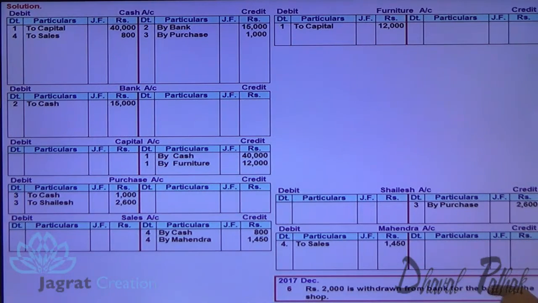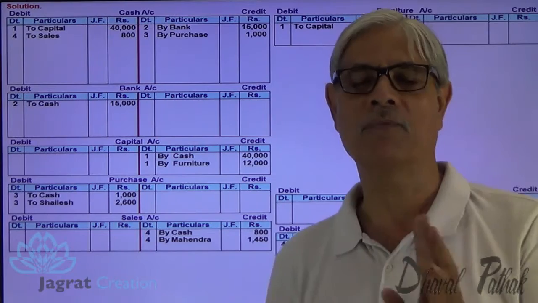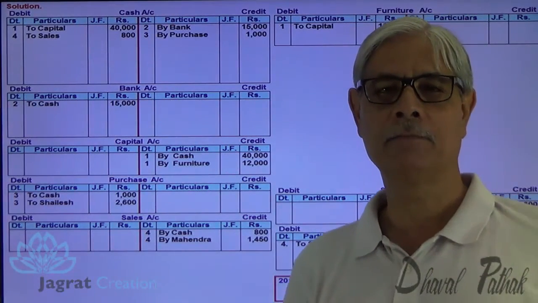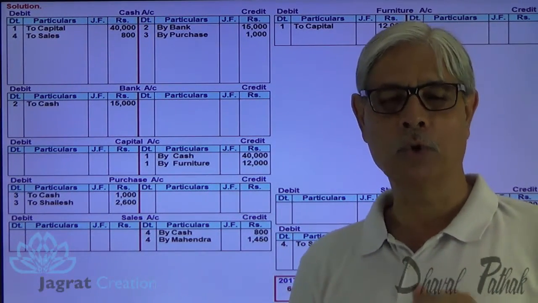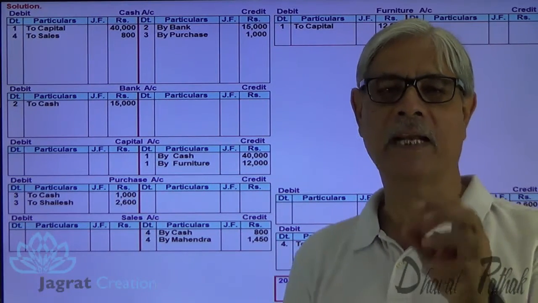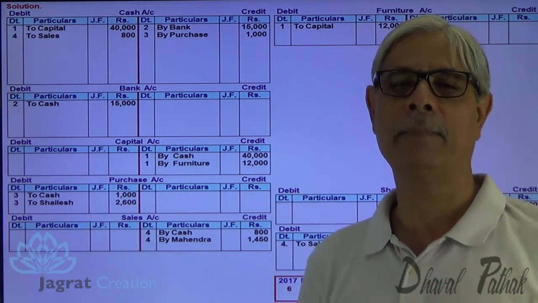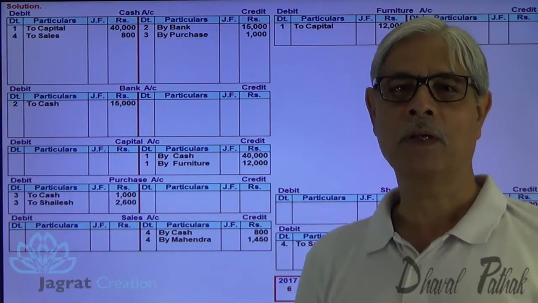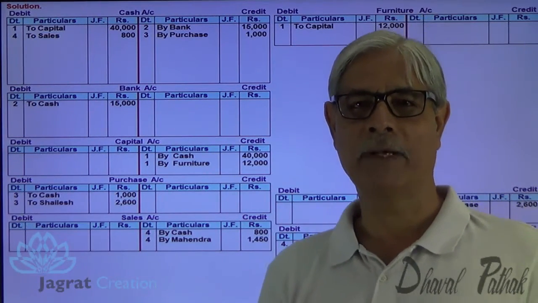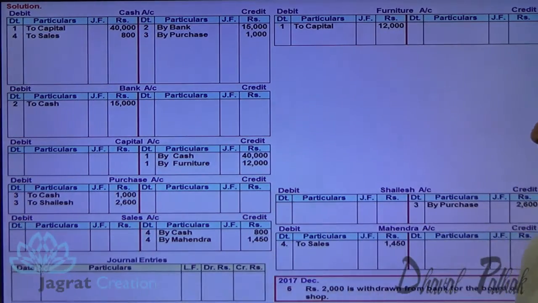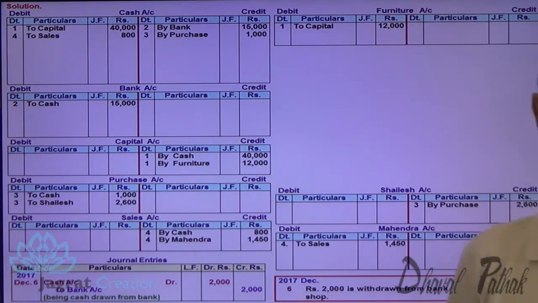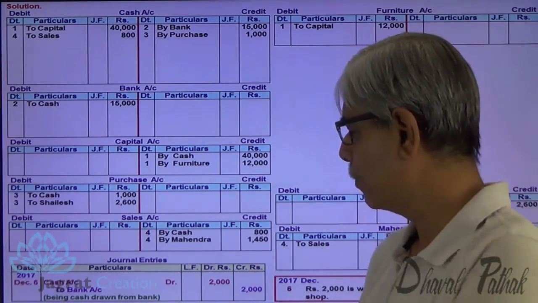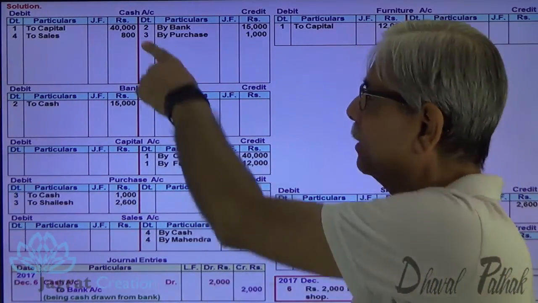2000 withdrawn from bank for the need of the shop. So 2000 withdrawn from bank. Cash is received. Debit what comes in, your ownership. The ownership is acquired for the cash, so cash account debit. Bank is the giver, credit the giver, so cash account debit to bank account credit. That is the journal entry. So cash account debit to bank account credit, being cash withdrawn from bank.